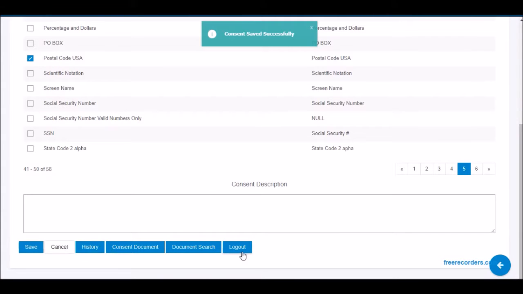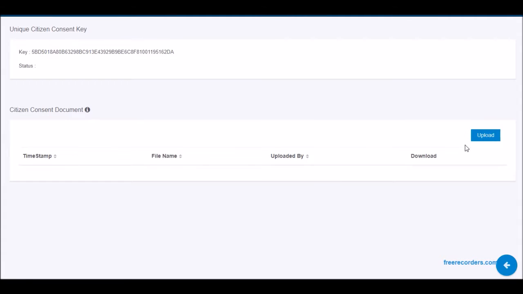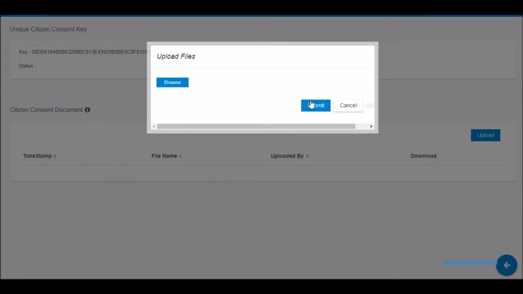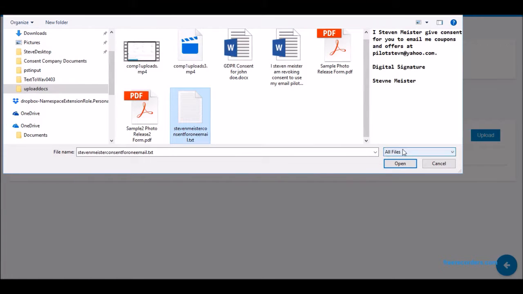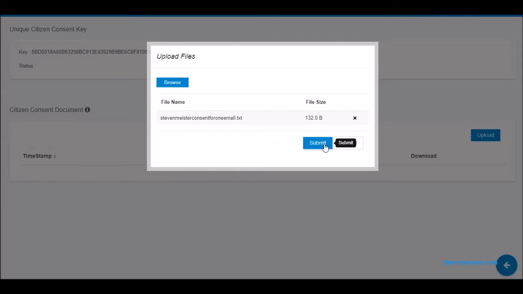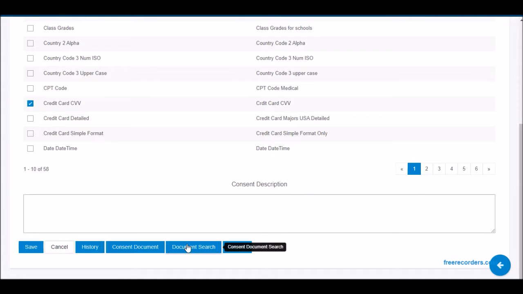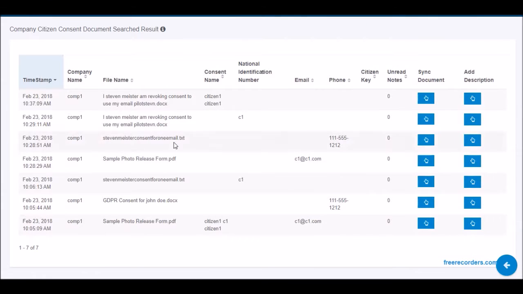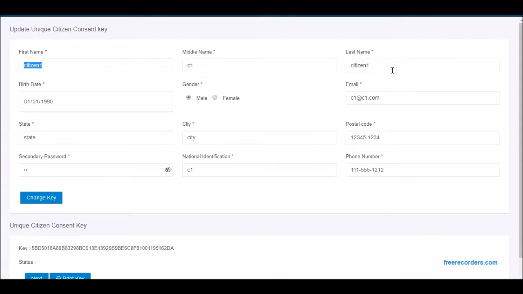The citizen can also upload documents with electronic signatures, PDF files, Office documents, MP3 or MP4 audio or voice files, and almost any file type describing to companies their wishes and or demands when dealing with their rights of consent. Companies can and should be encouraged to upload consent documents so that citizens can search this company repository, one company or the world's companies, to find and verify or accept or revoke consent of these documents.